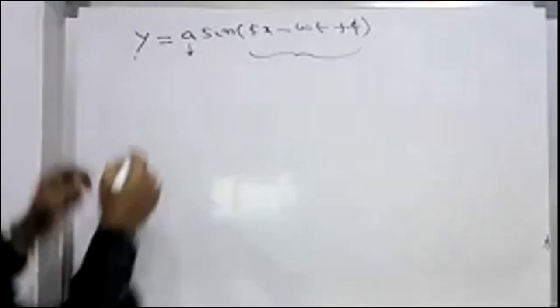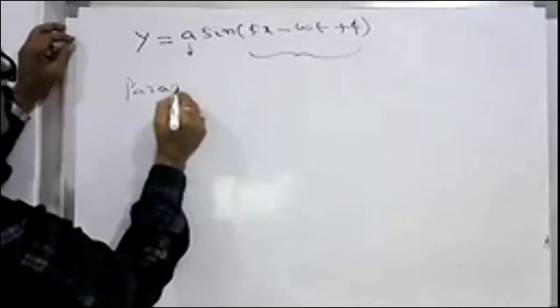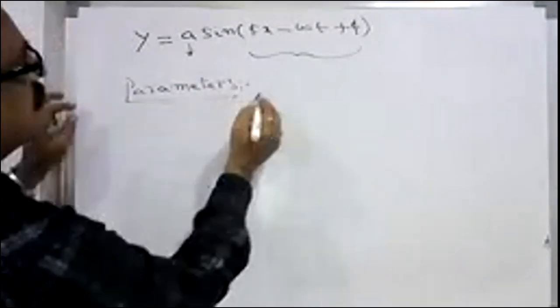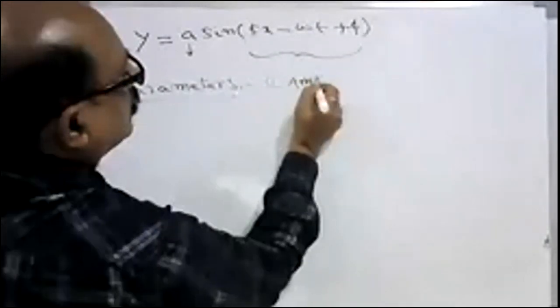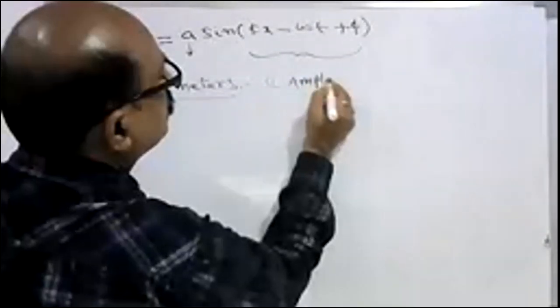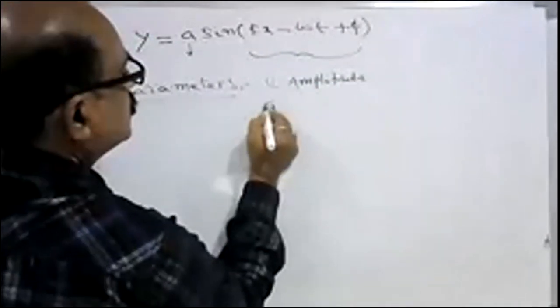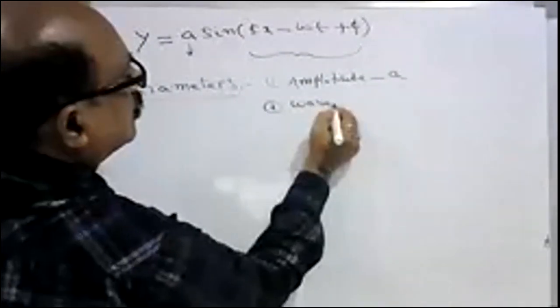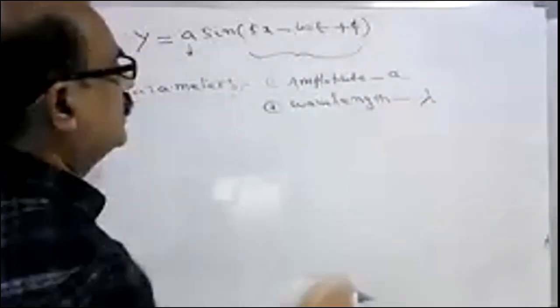So let us see the different parameters of the propagating wave, the progressive wave. What are the different parameters? I will write them down. First one is amplitude. Second is wavelength, denoted with lambda.